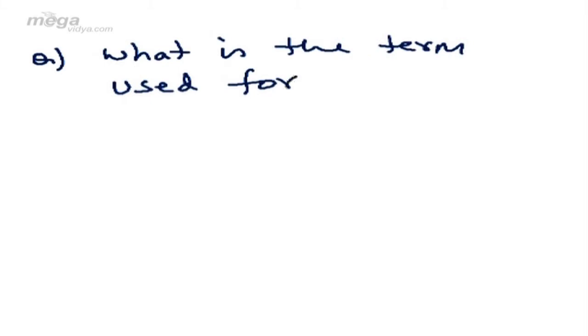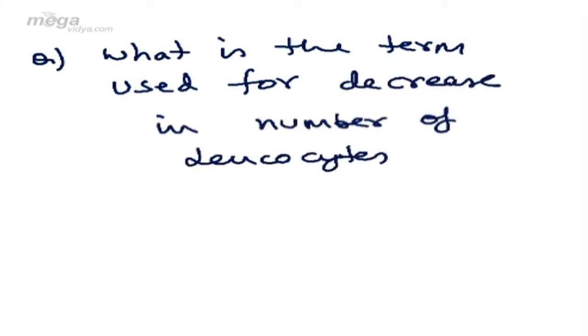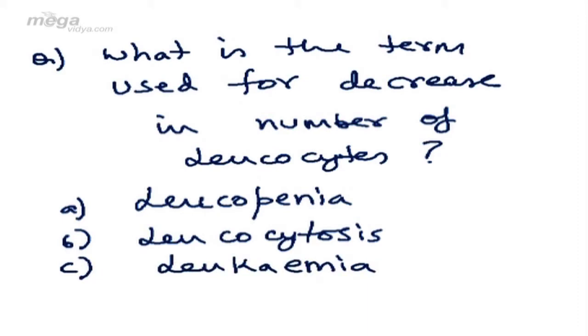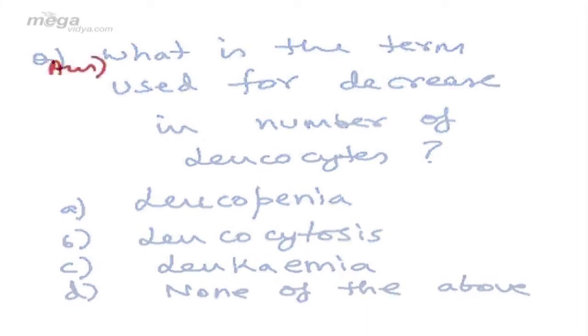So you can get a question, what is the term used for decrease in number of leukocytes? Suppose I give you four options. A. Leukopenia. B. Leukocytosis. C. Leukemia, or none of the above. So answer will be A. Leukopenia.